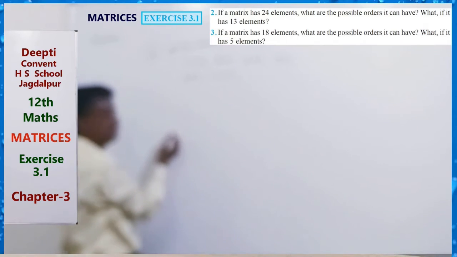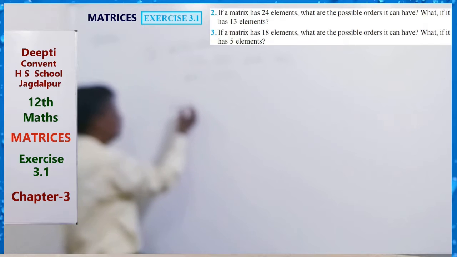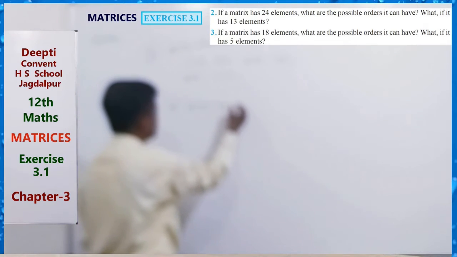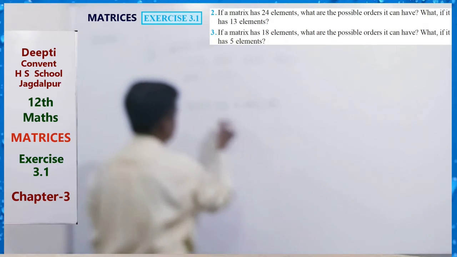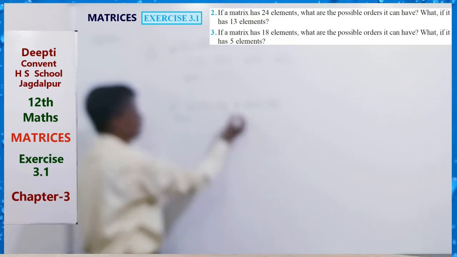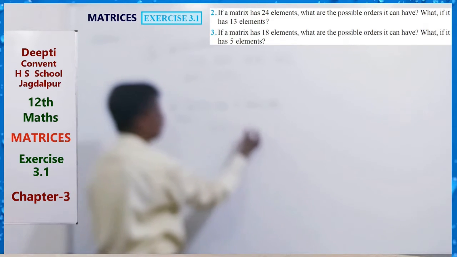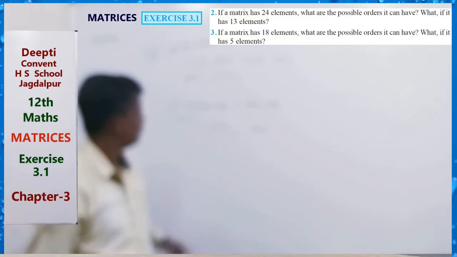And in the second case, if the matrix has 5 elements, then 5 by 1 and 1 by 5, only these two, because 5 is a prime number.